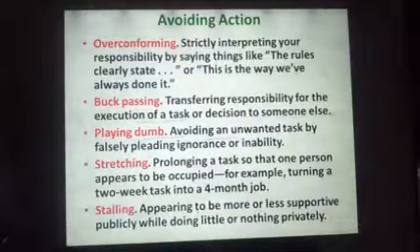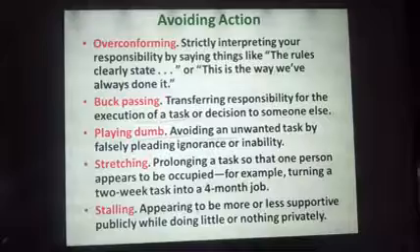Let's go through once again. We saw conforming, that is strictly interpreting your responsibility by saying things like the rules clearly state, or this is the way we have always done it. Then we saw buck passing, that is transferring responsibility for the execution of a task or decision to someone else. Then we saw playing dumb, that is avoiding an unwanted task by falsely pleading ignorance or inability.